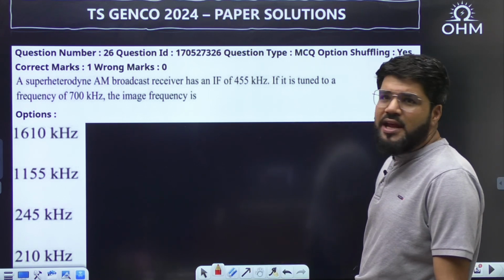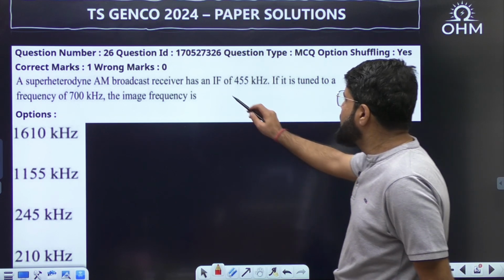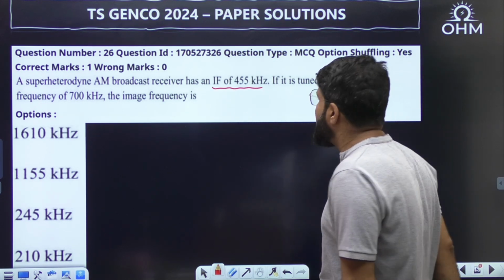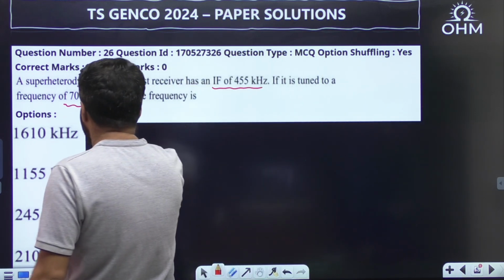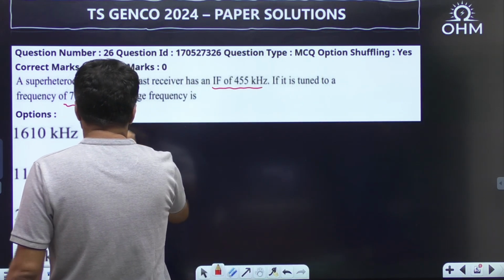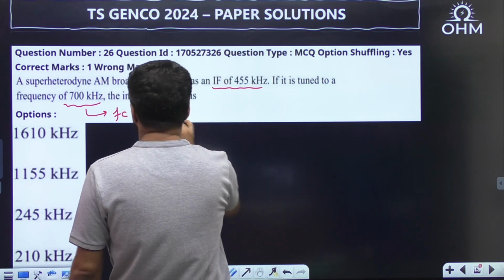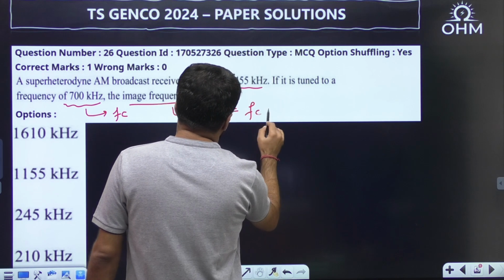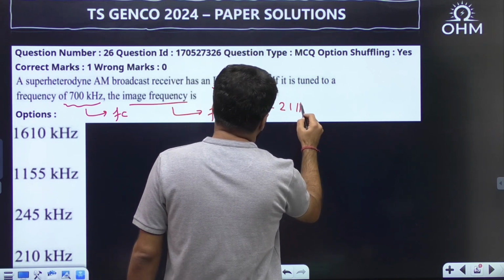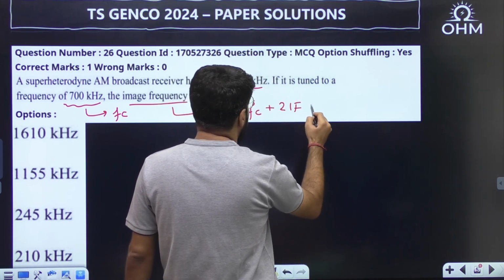A superheterodyne AM broadcast receiver has an IF of 455 kilohertz. The intermediate frequency is given. If it is tuned to a 700 kilohertz frequency, the carrier frequency is given, and the intermediate frequency is given. What is the image frequency? What is the formula? Carrier frequency plus twice the intermediate frequency. Direct one-line formula question.